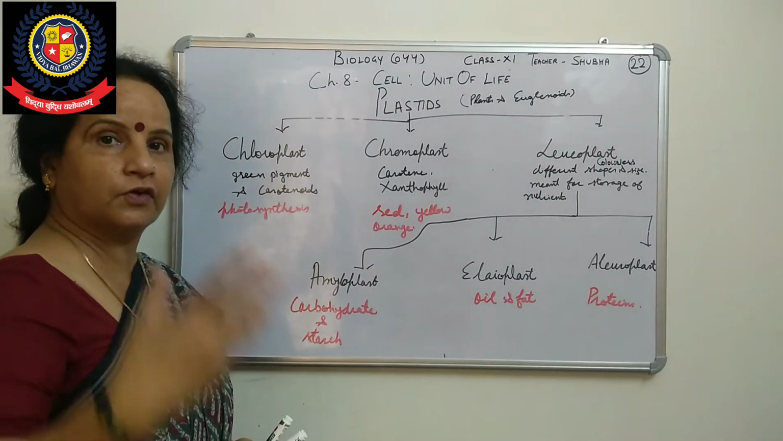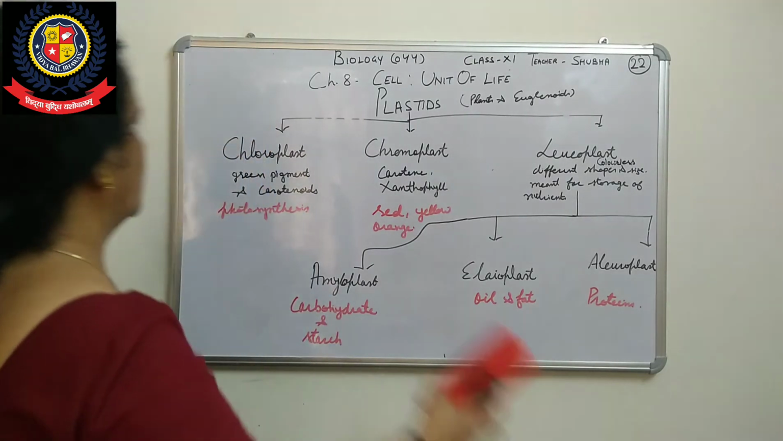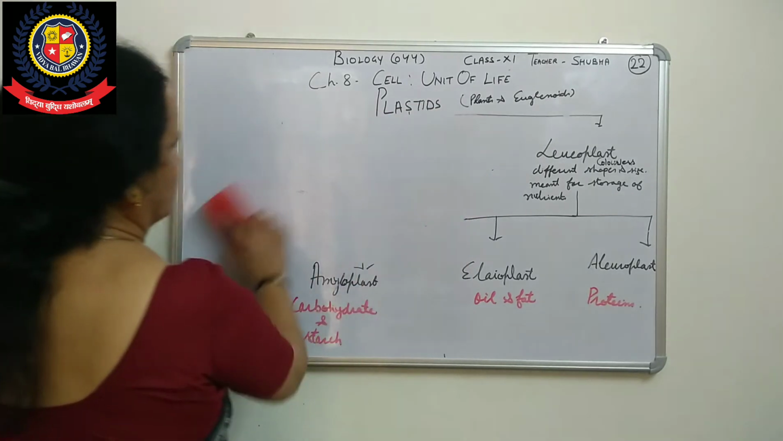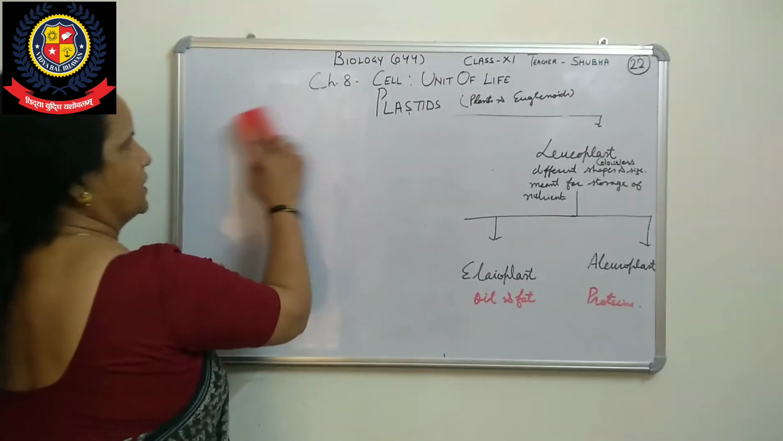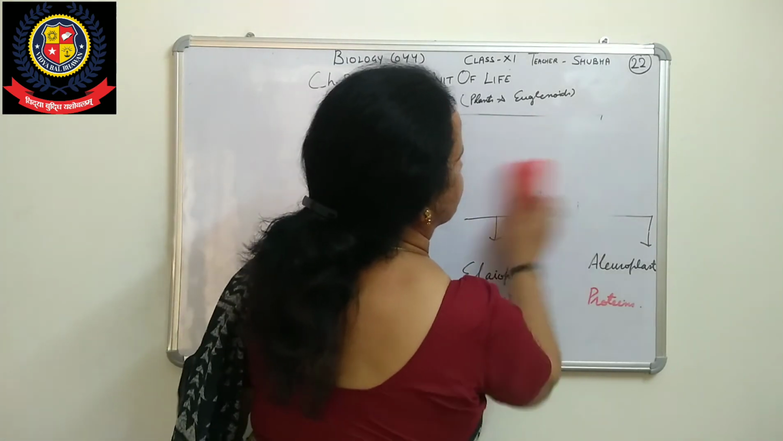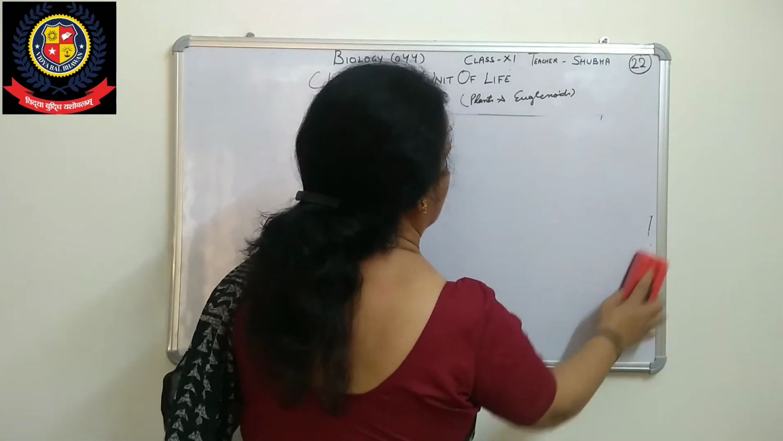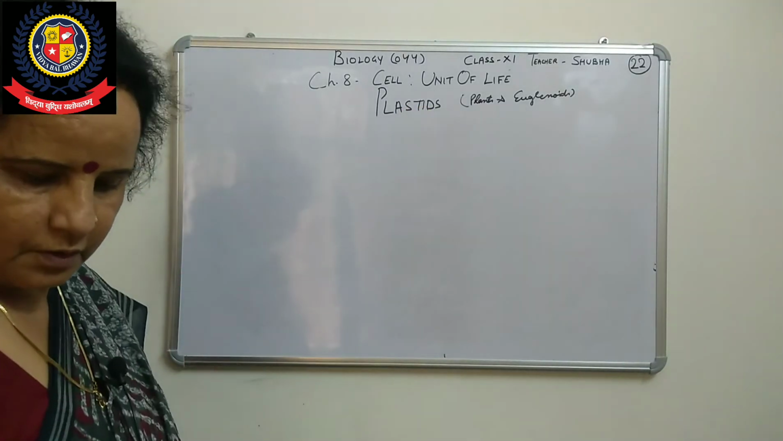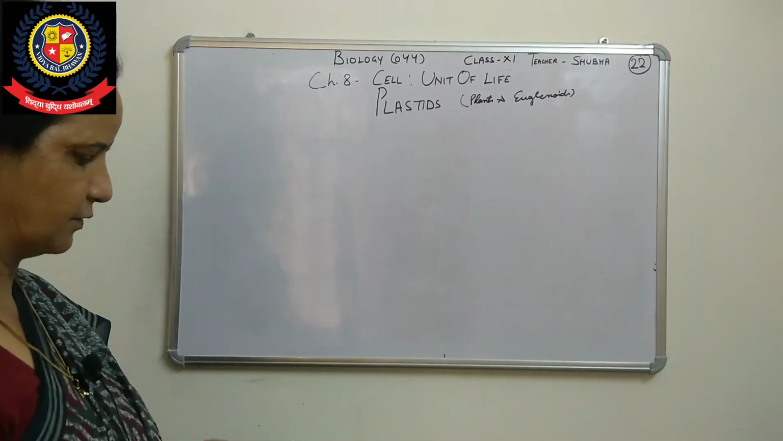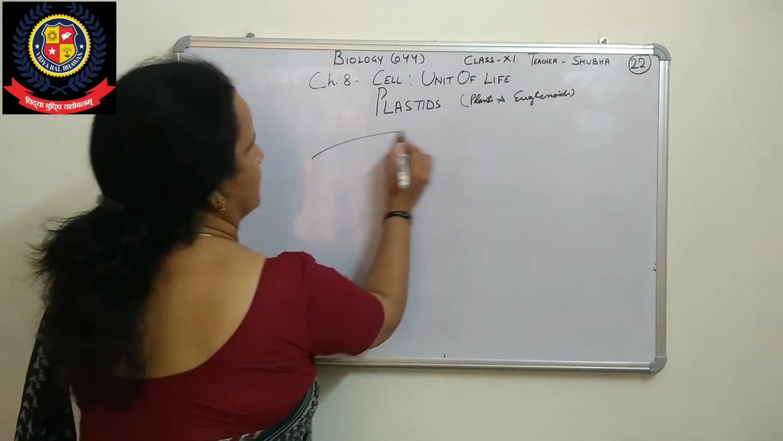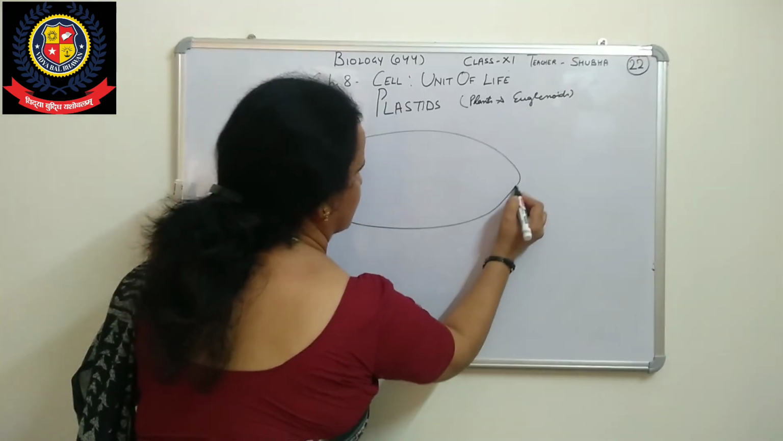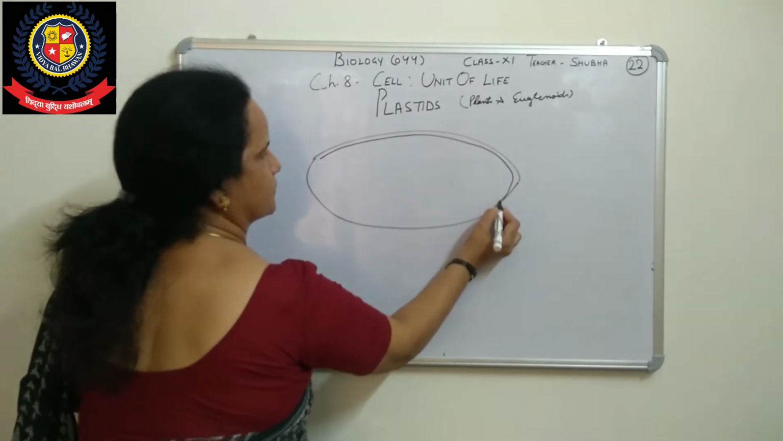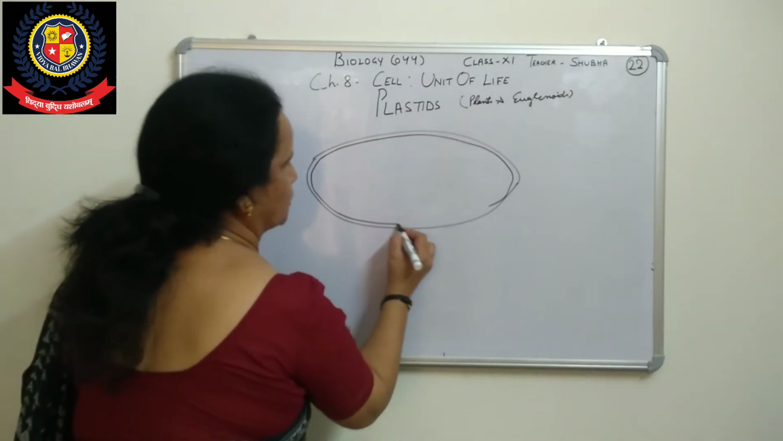Now we'll talk about the structure of chloroplast. In photosynthesis, the main job is done by the chloroplast. Just come to the chloroplast structure. In your photosynthesis chapter, again we will see this one. The chloroplast has a double membrane, so it is membrane bound.